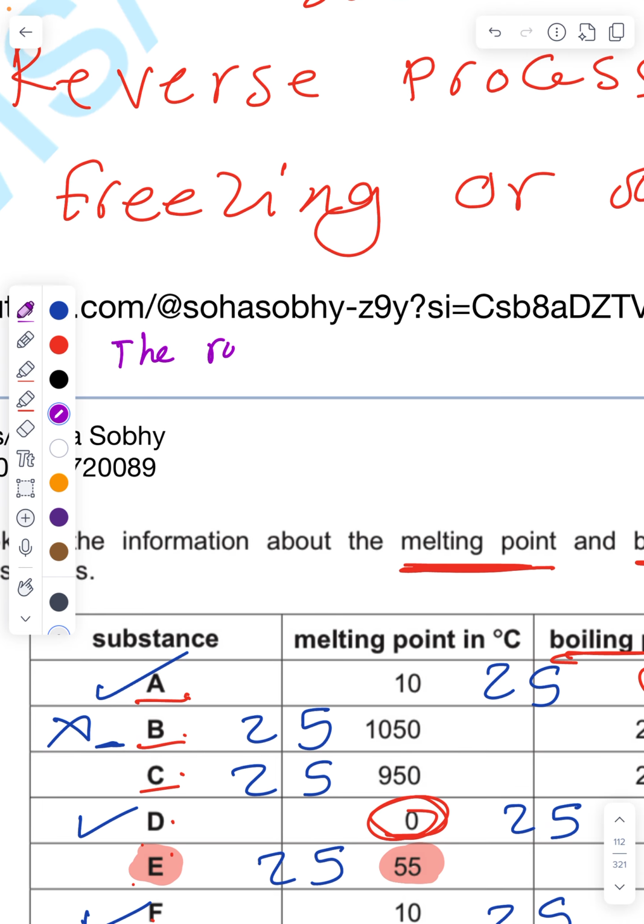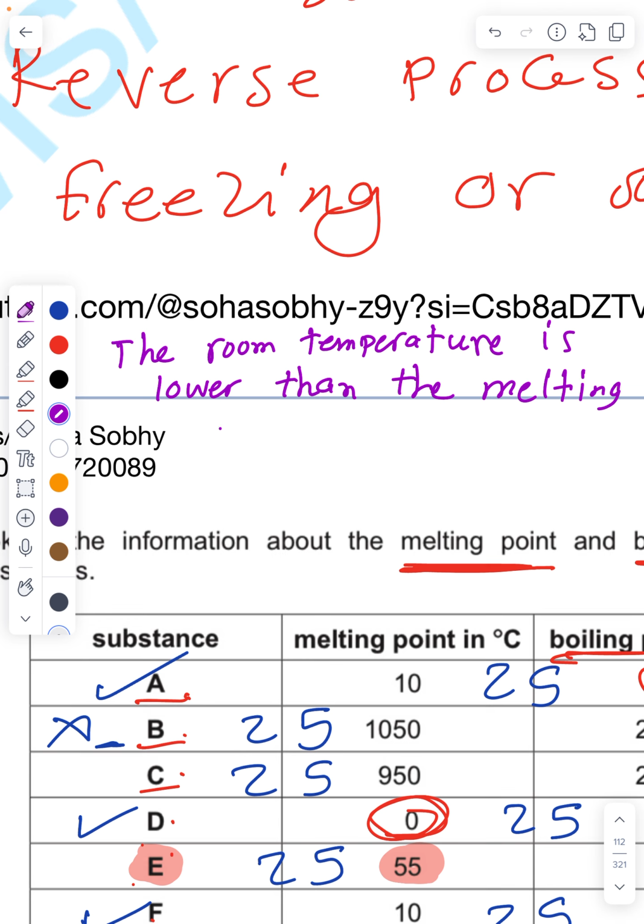The room temperature is lower than the melting point. So the substance's room temperature is lower than the melting point. I haven't reached the melting point yet, so I'm still solid. Excellent. Number 2.